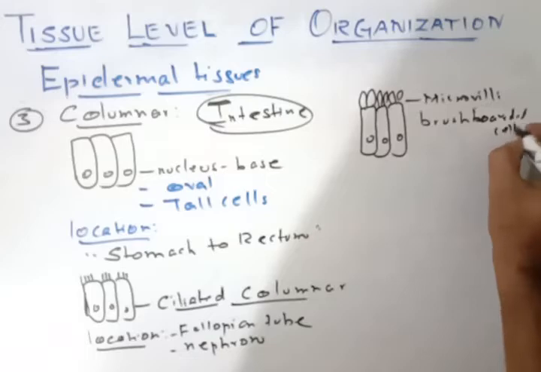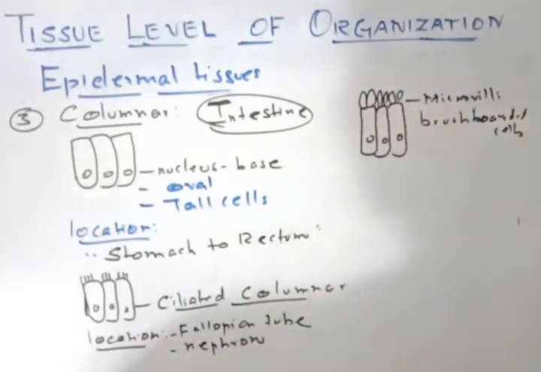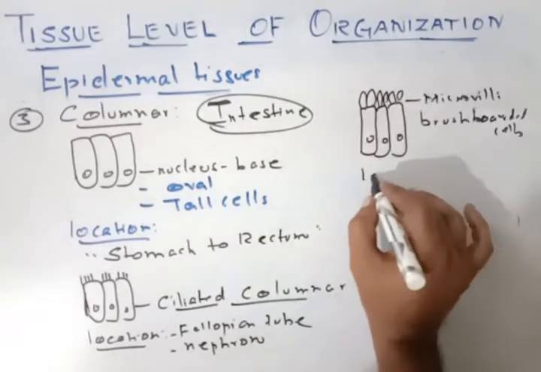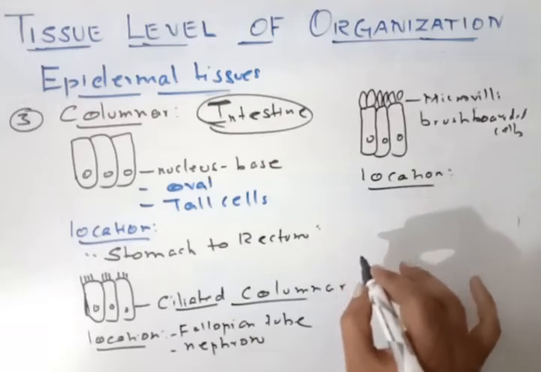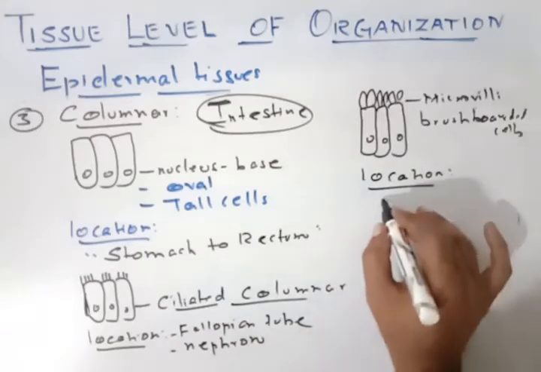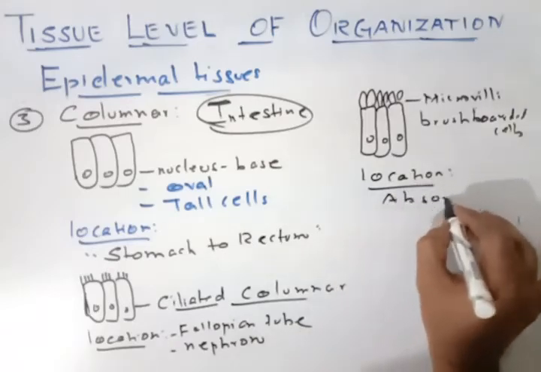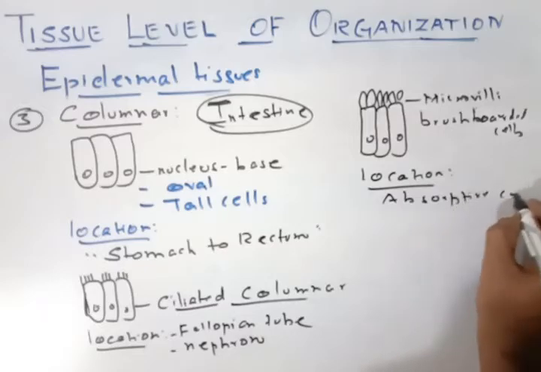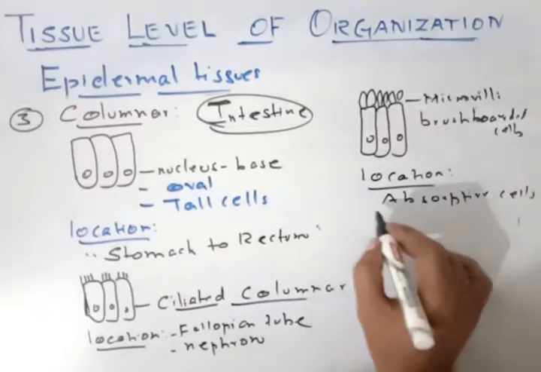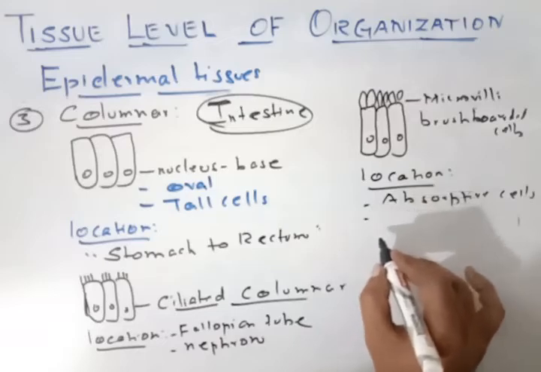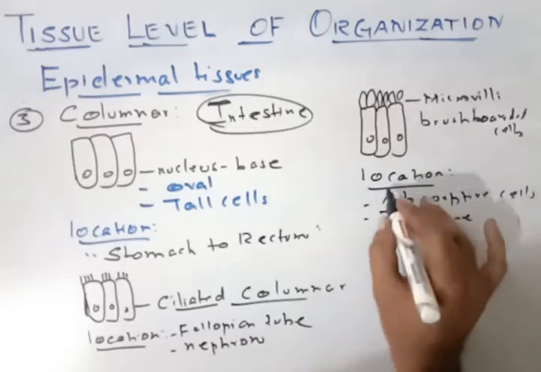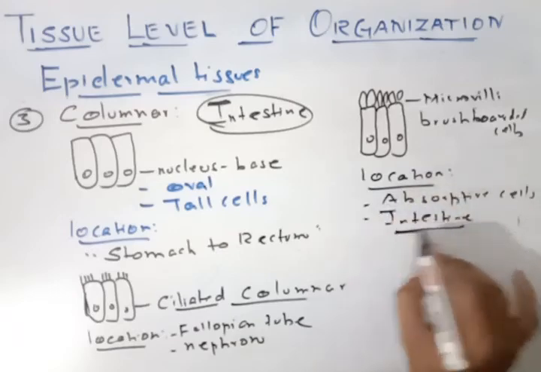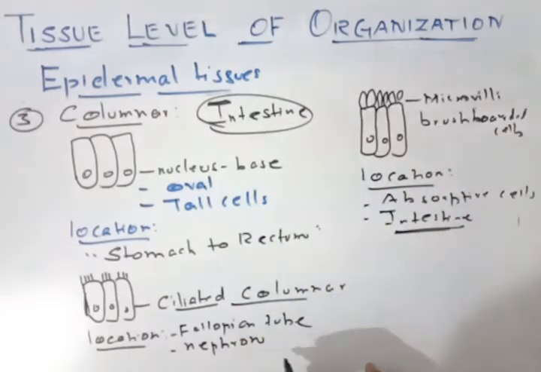Brush bordered cells are present as finger-like projections. Where are these located? They are located on the absorptive cells, any cell that is involved in absorption. The second one is the intestine. Both go together. In the small intestine only, absorption takes place. That is why I have given intestine.